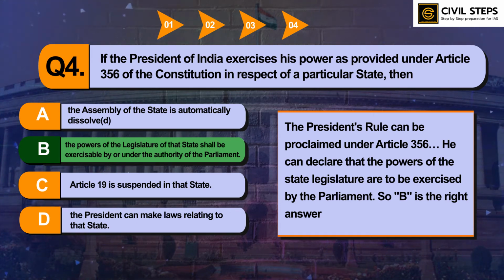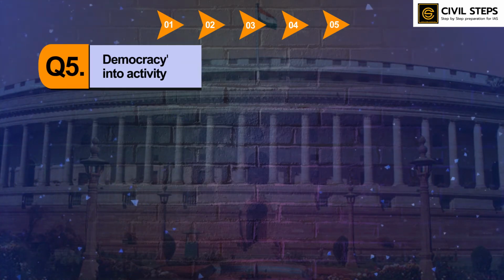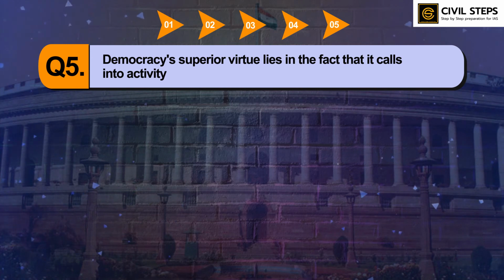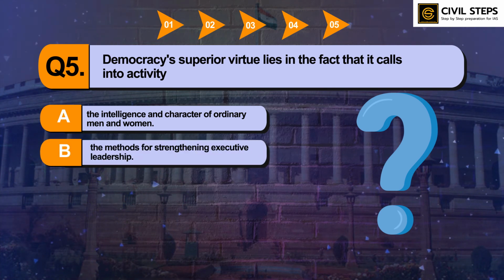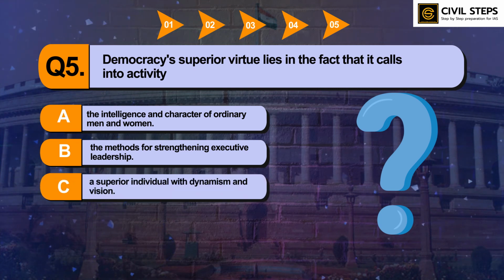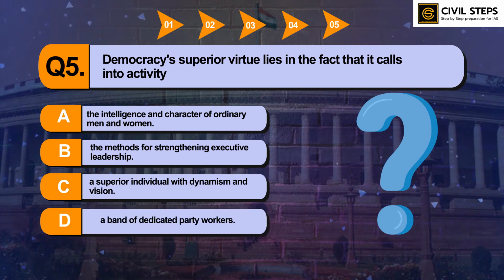So now let us discuss the last question of this video, that is question number 5. The question is, democracy's superior virtue lies in the fact that it calls into activity, option number A, the intelligence and character of ordinary men and women, option number B, the methods for strengthening executive leadership, option number C, a superior individual with dynamism and vision, option number D, a band of dedicated party workers. So you can pause this video and write your answer in the comment section below.